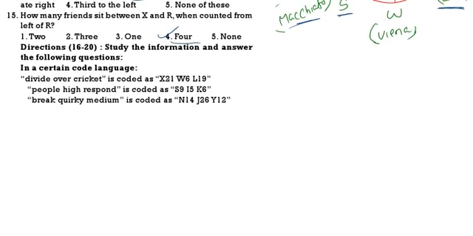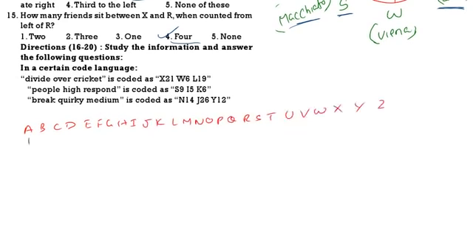Now how can we write the codes? First, write down the alphabets from A to Z. Now write down the numbers also.